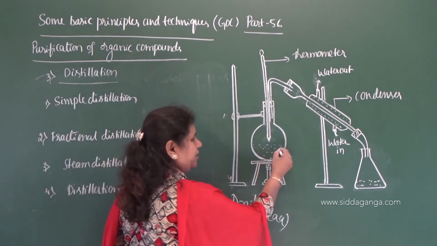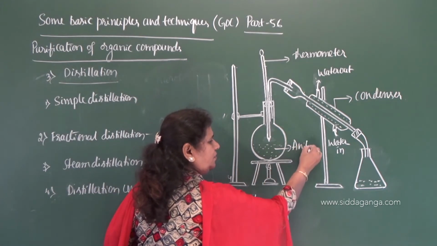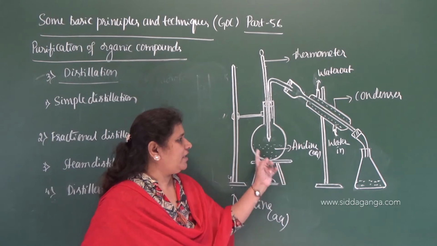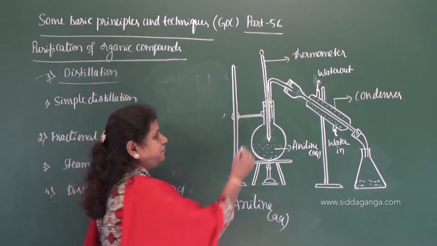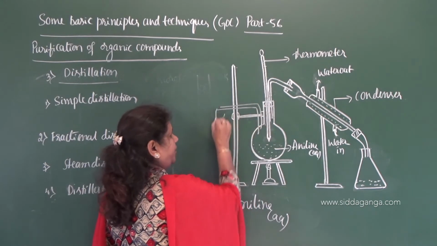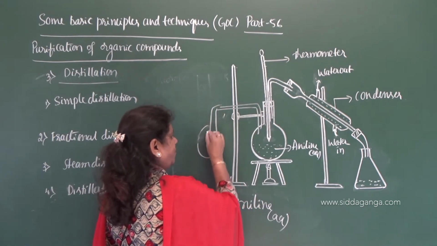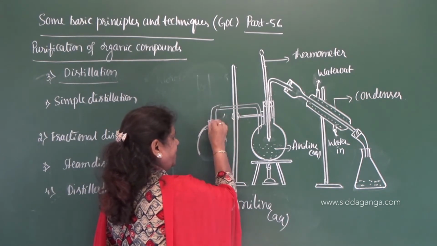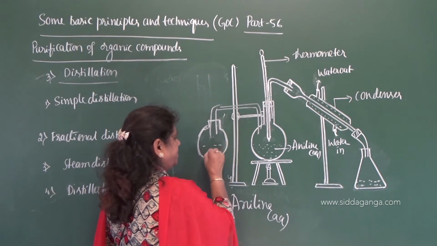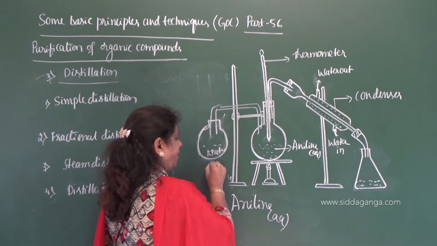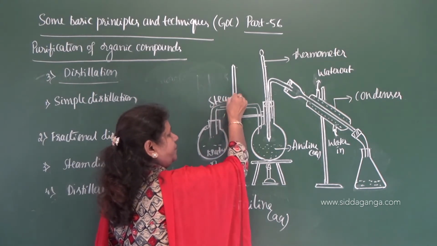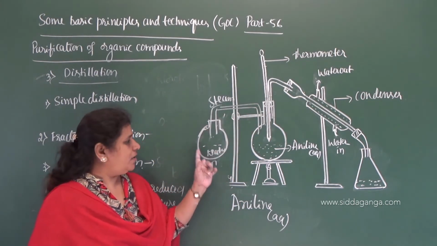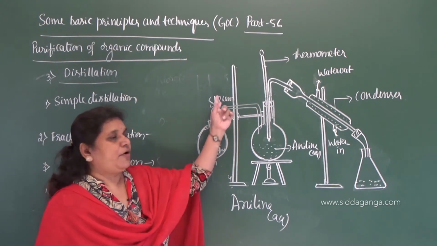We take the aqueous solution of aniline in a round bottom flask, and connect one more round bottom flask to it, in which we take water, and on heating it gives steam.